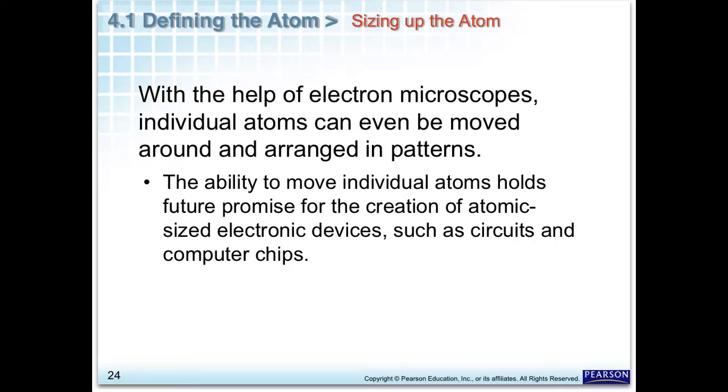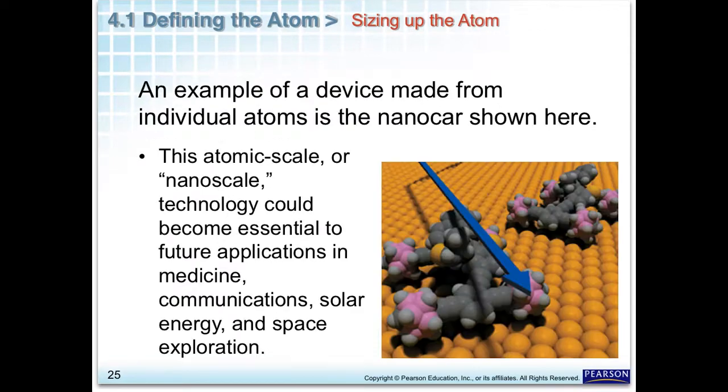Not only can electron microscopes allow us to see individual atoms, they can actually allow us to manipulate atoms into specific patterns. This holds some promise in some future technology to make atomic size electronic devices like circuits and computer chips. Imagine how much smaller our electronic devices would be if we had atomic size computer chips.